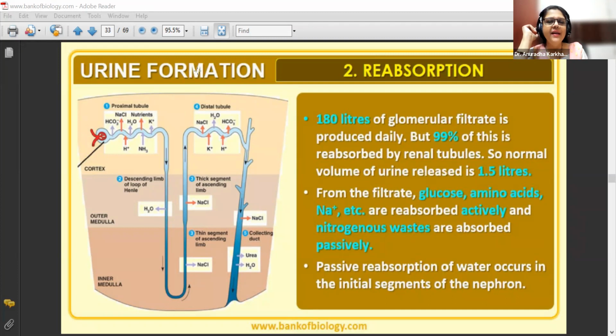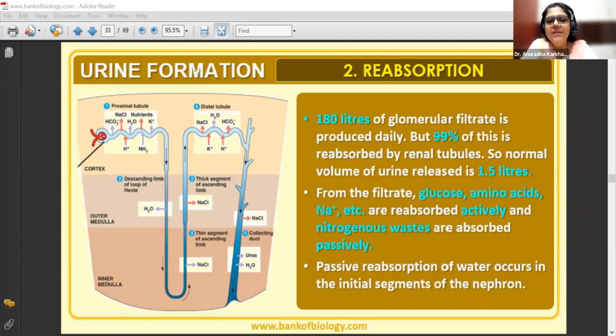Why do we require retaining of urea? See, the point over here is that from the filtrate, even nitrogenous wastes are absorbed passively. Don't you all remember? It was simple now, to maintain the osmolarity. Yes, ionic balance. Very good, Bhumi. So we have to maintain the ionic balance, and to maintain that, we have to have some amount of urea reabsorbed.